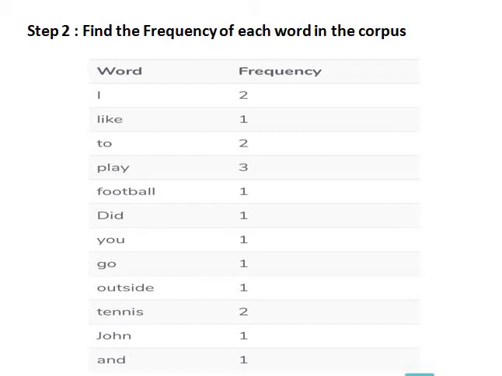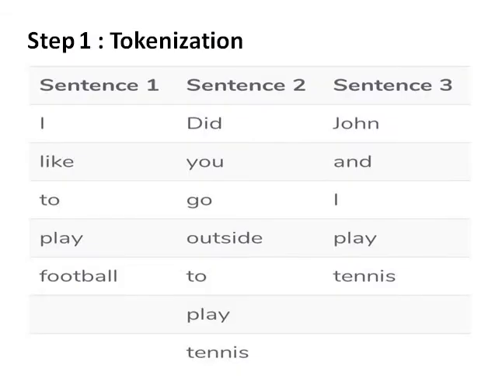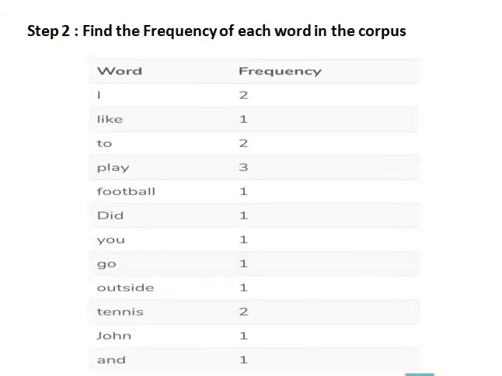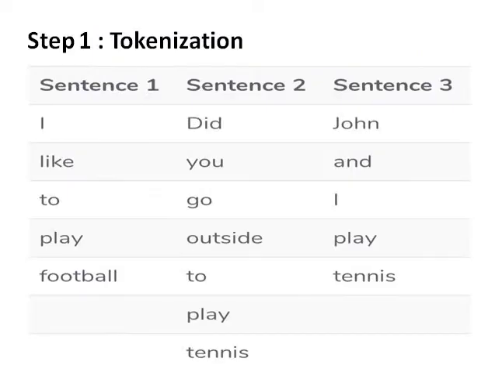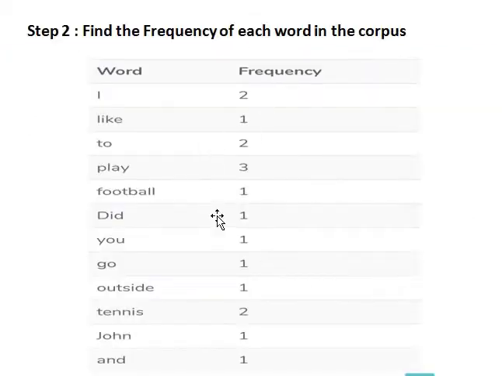We will count the frequency of each word inside these three sentences. So I has frequency 2, like has frequency 1. You can see the frequency of play is 3. We get play 3 times: this is the first, in the second sentence we get another, and this is the third. We get play 3 times, so that's why we have frequency 3.